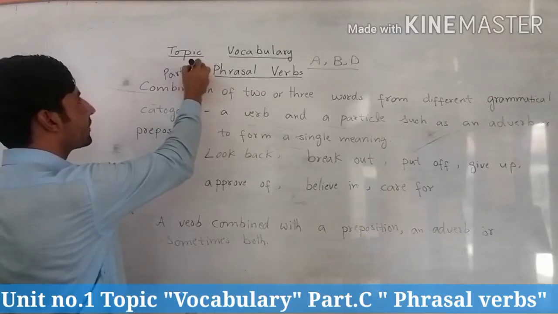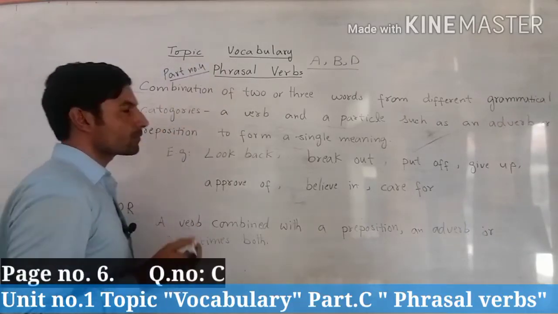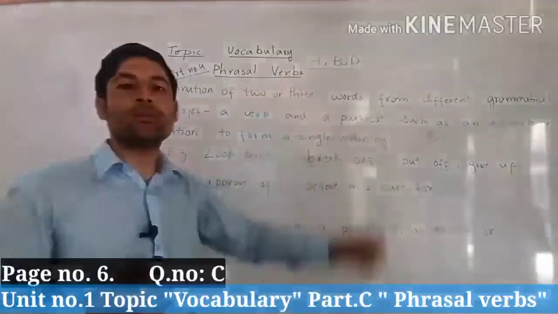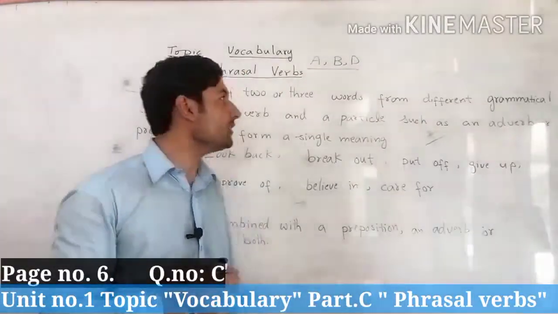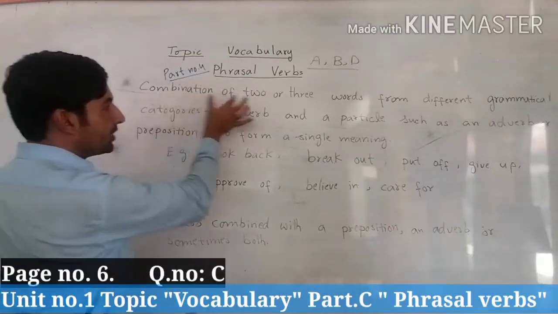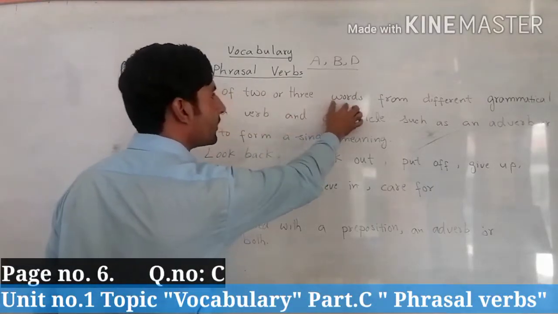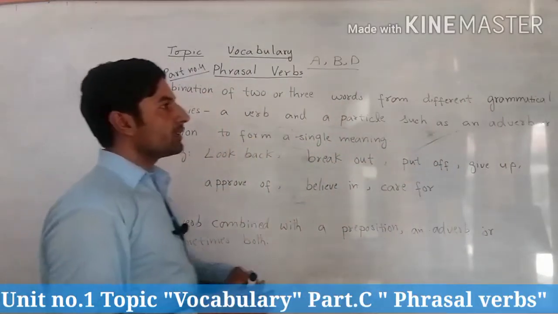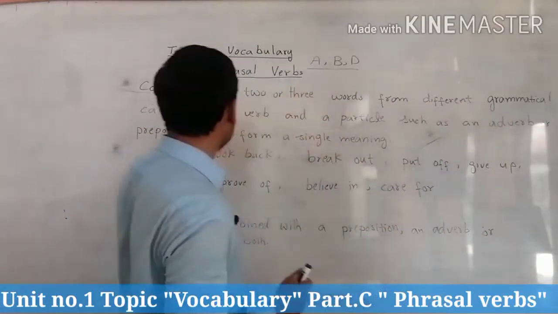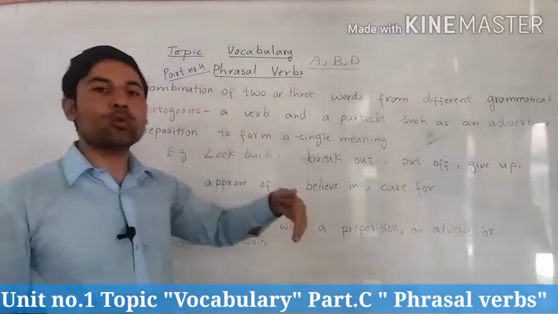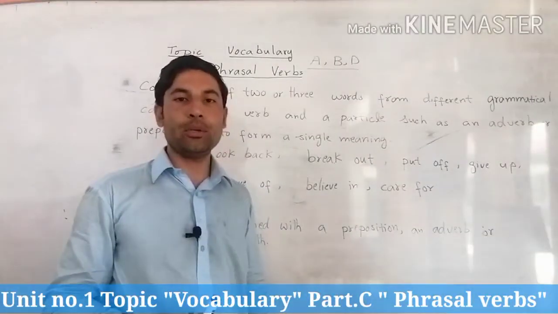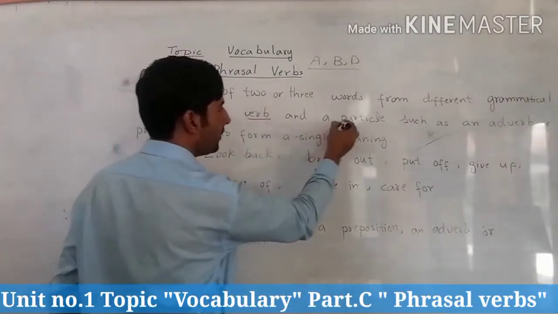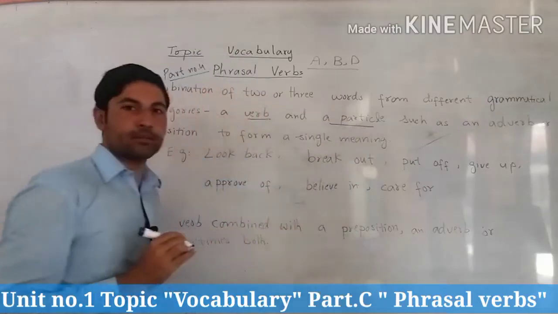Part number 4, phrasal verbs. First of all, what is a phrasal verb? So look at the definition. A combination of two or three words from different grammatical categories. The words from different grammatical categories means the words may belong to any category of grammar, I mean to say any part of speech. It may be a verb or a particle.